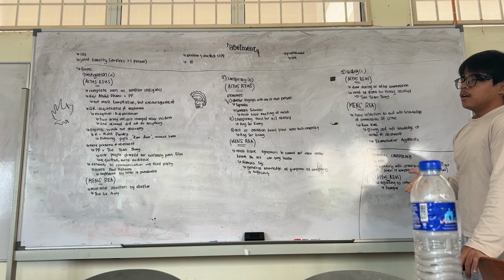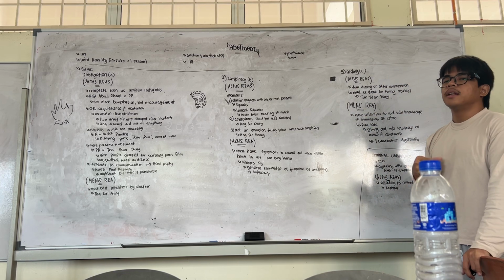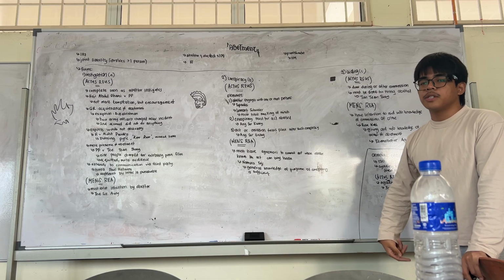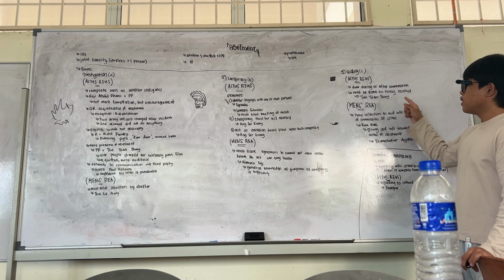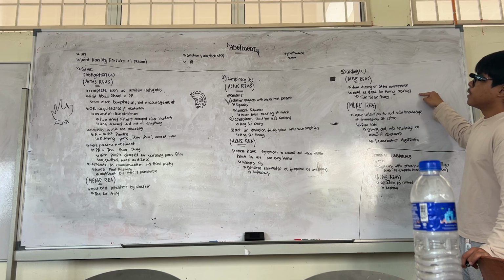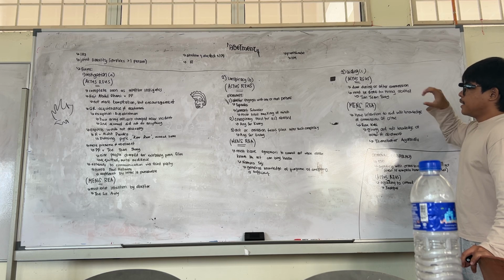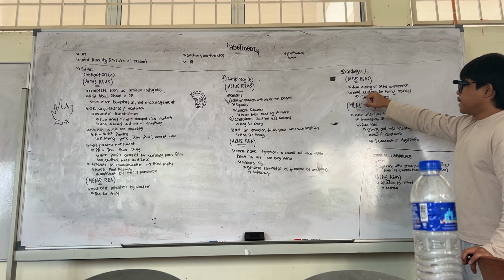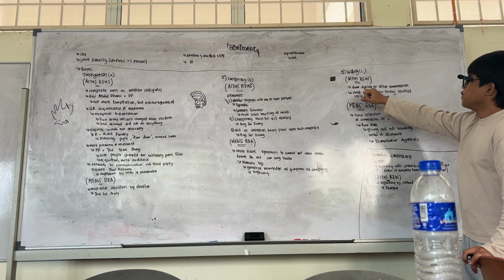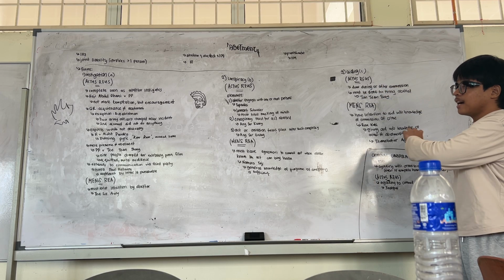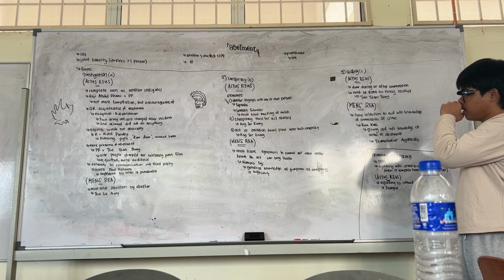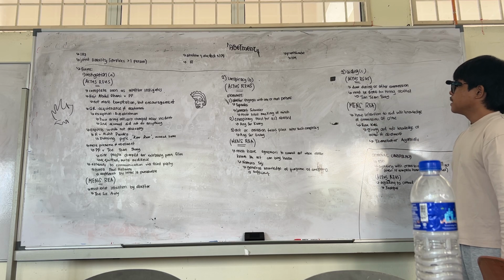Thirdly, aiding, you help someone during the commission of a crime or after the commission of crime. Notice that I say during or after, because it is one of the elements of aiding itself. See here, must be done during or after commission. So that is basically the outline or the overview of all three abetments.